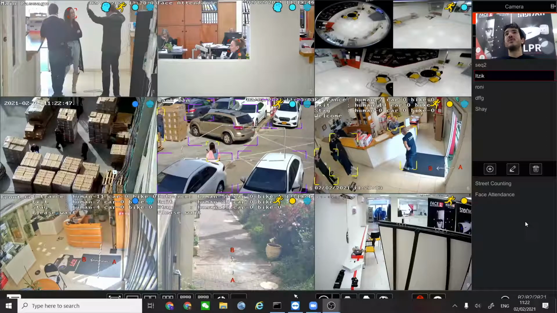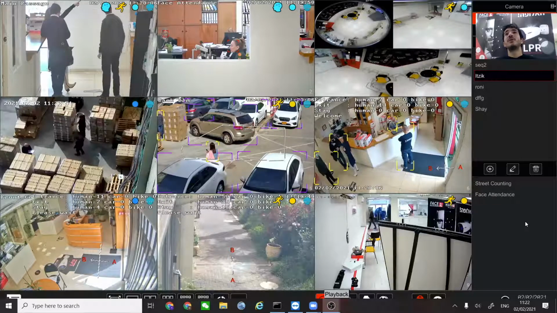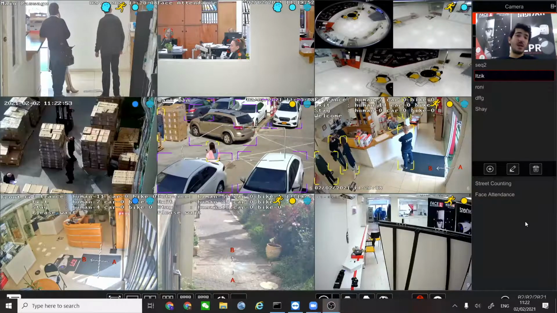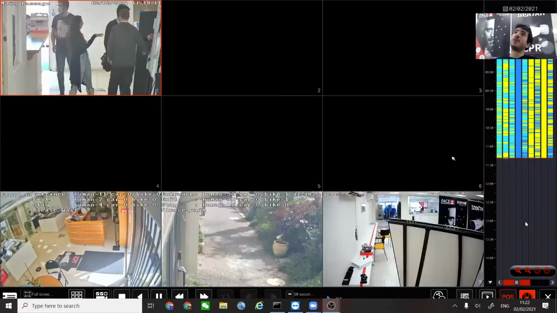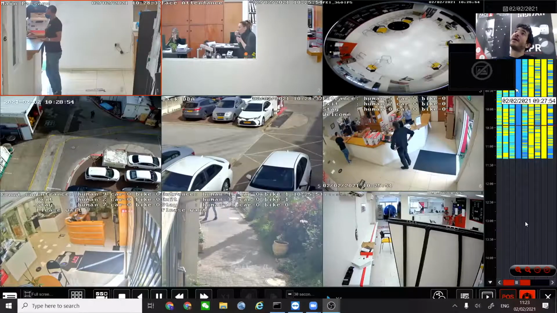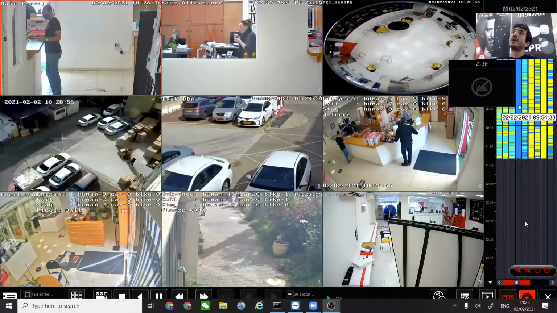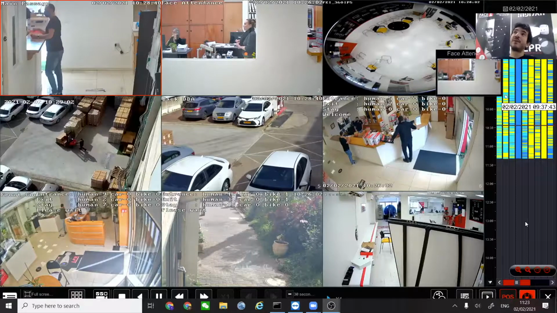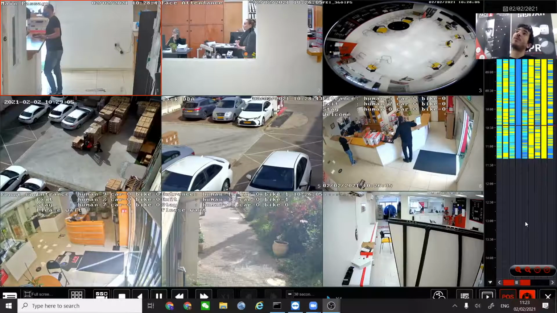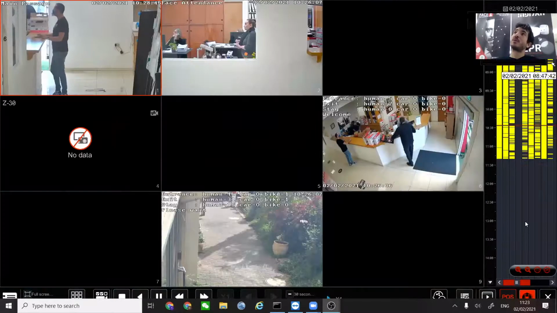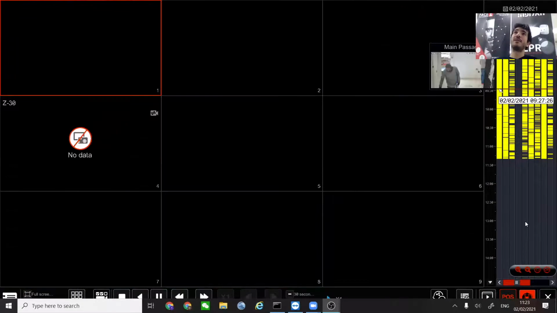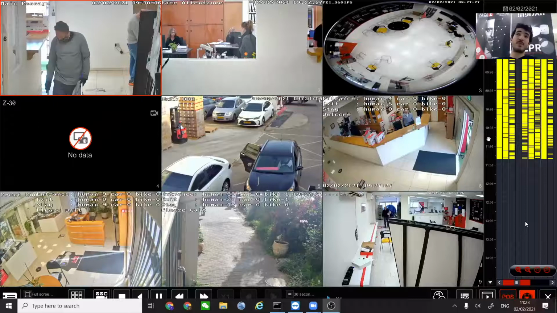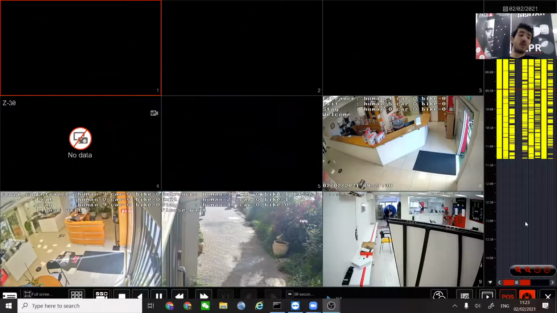Next thing that we are going to do is go into the playback. As we saw before, you just have to press the playback button, and let's see what we have here. First of all, you can see on the bar the different colors that you have. Every color represents a different kind of recording. If you only want to see, for example, motion recording, we can just filter according to the recordings that we want, and we will be able to see only those camera recordings. I'm going to get all of the other recordings as well.